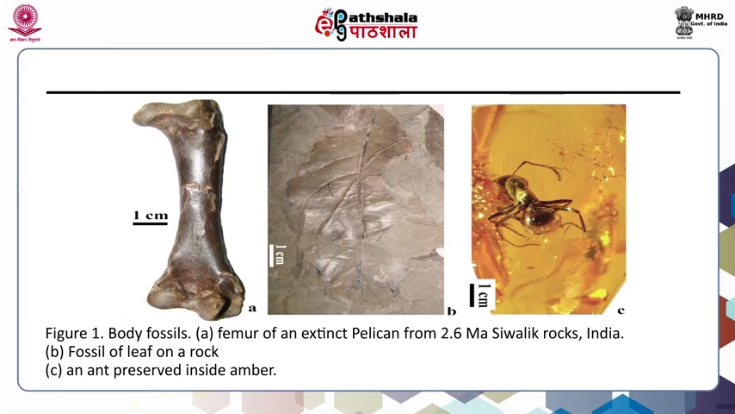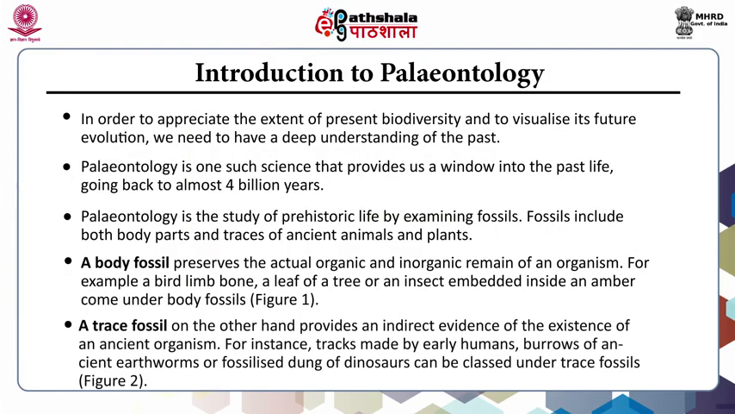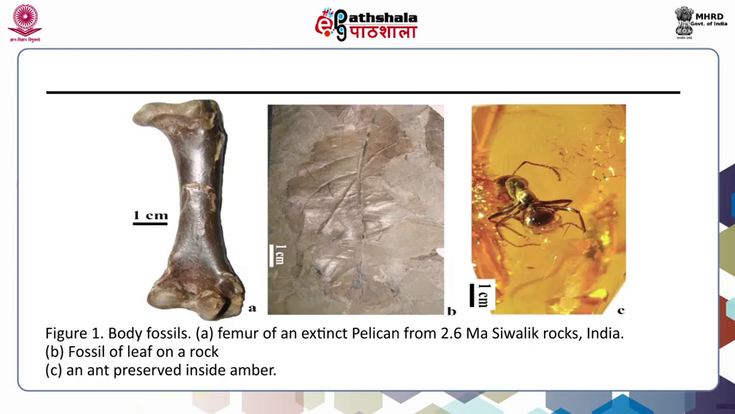Similarly, a leaf of a tree or an insect embedded inside amber comes under body fossil. A trace fossil, on the other hand, provides indirect evidence of the existence of an ancient organism. For instance, tracks made by early humans, burrows of ancient earthworms or fossilized dung of dinosaurs can be classed under trace fossils. Let me show you a figure.